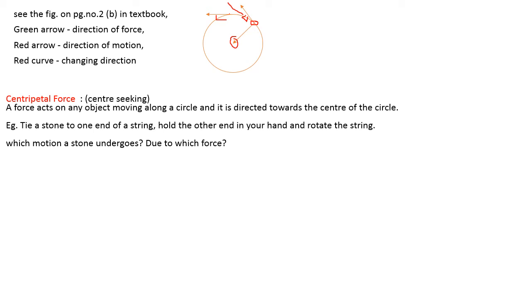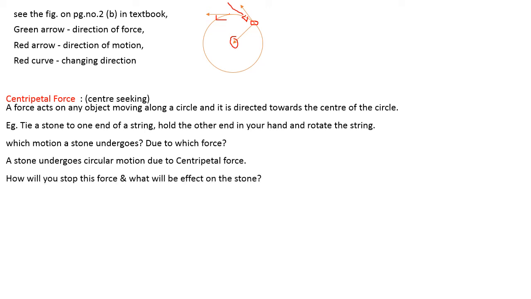So which motion does a stone undergo, and due to which force? As we discussed, when you tie the stone and rotate it above your head, you can see it moving in a circular motion. So the stone undergoes circular motion, and due to which force? As we discussed just now, the circular motion is because of the centripetal force. So the answer: a stone undergoes circular motion due to the centripetal force.